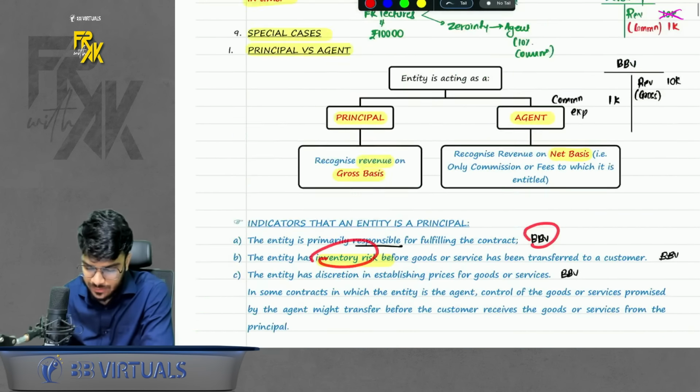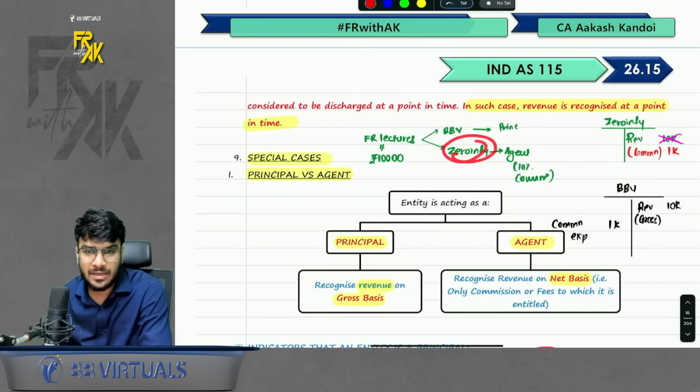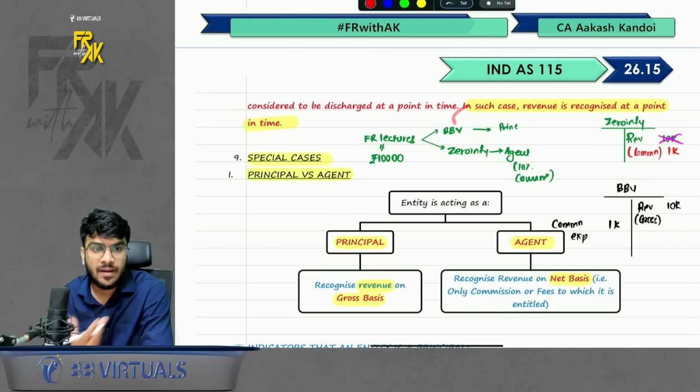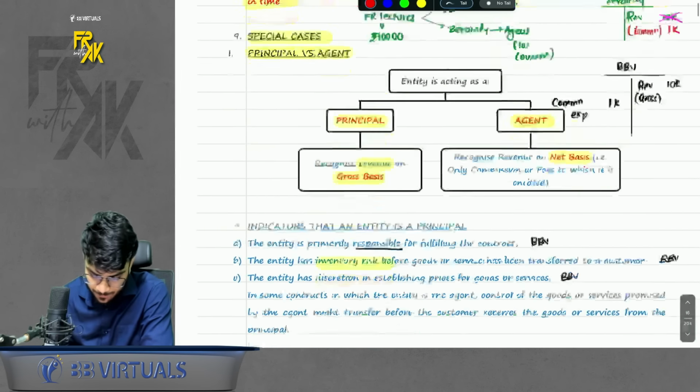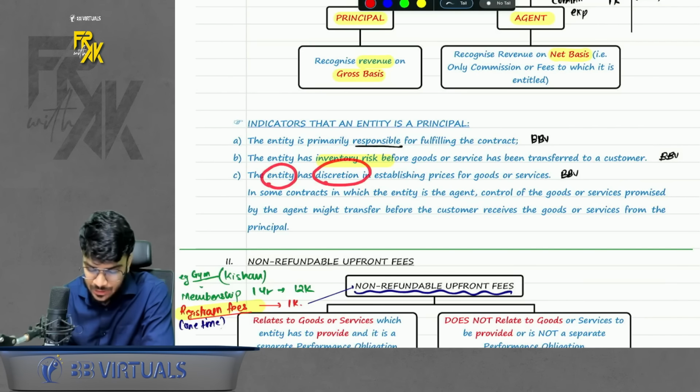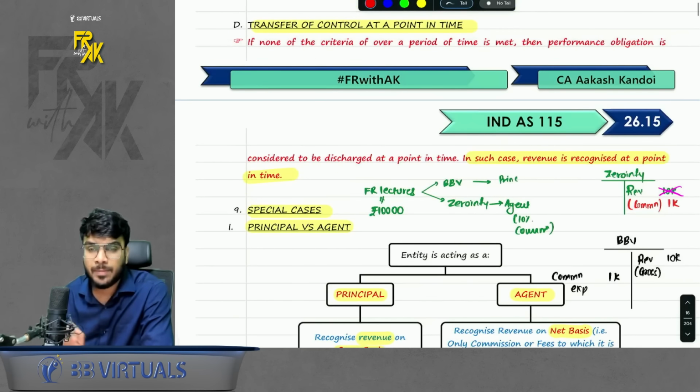Second, who has the inventory risk? If Zero in Fee is not able to sell, who will bear the risk? Of course, we will have to bear the loss now of books and everything which is printed. Third, who has discretion in establishing prices? Who will decide at what price to sell? Of course, I will decide.